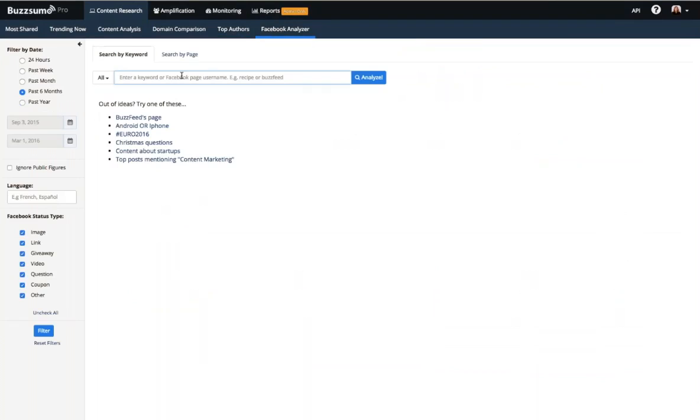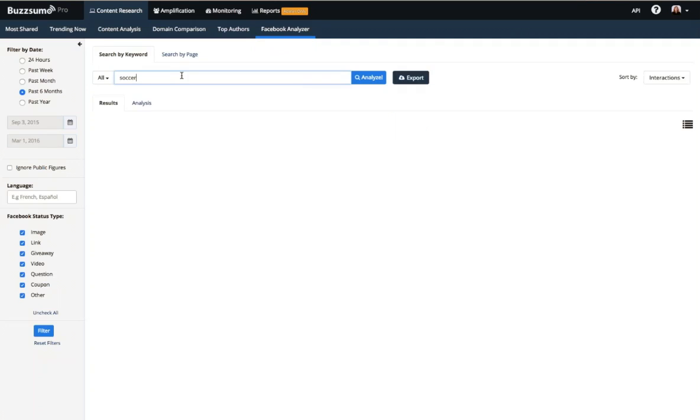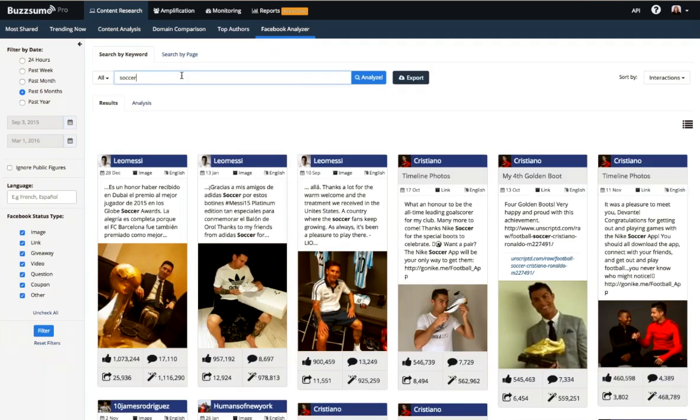The Facebook Analyzer is a little bit different than the rest of BuzzSumo. The reason is that in the Facebook Analyzer, we're looking at post-level content. In the rest of the site, we're looking at content that begins as a blog post or an article. I kind of refer to it in my head as URL level content. In the Facebook Analyzer, though, we changed that up and we're looking for posts, basically. There's not necessarily an article that's included in this search, although some of them are shares of links.